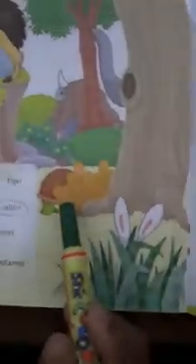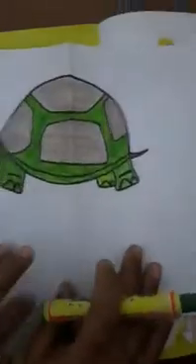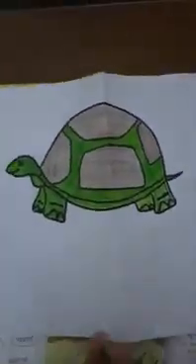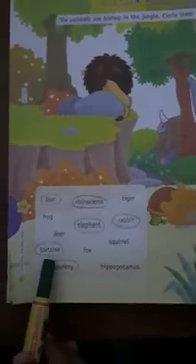So let's move to this small animal hiding behind the bush. This animal, children, can you guess who is it? It is the tortoise. It is which animal, children? It is the tortoise. So, here we find our fifth animal, tortoise, and you need to put a circle on the name, tortoise.